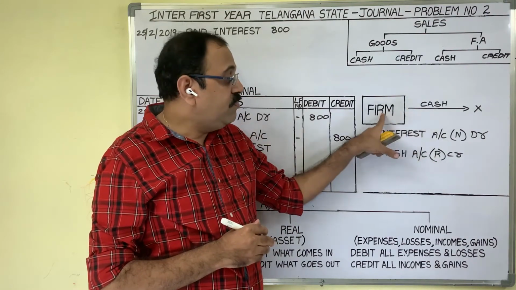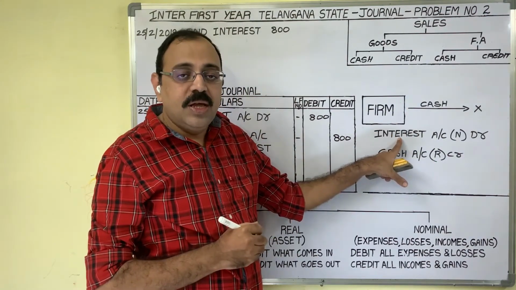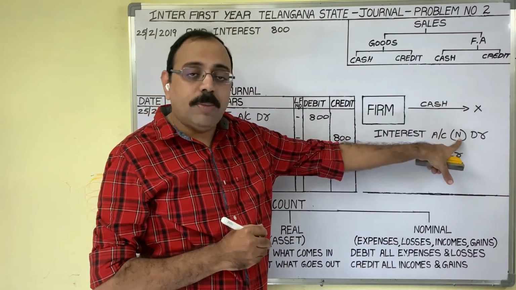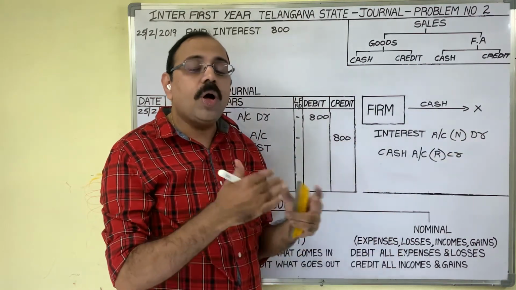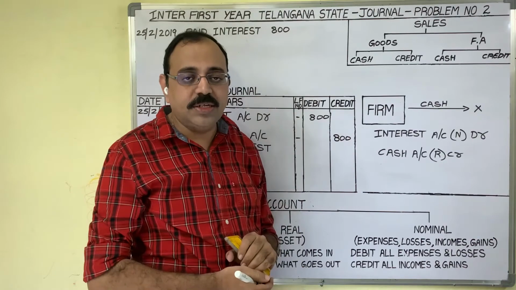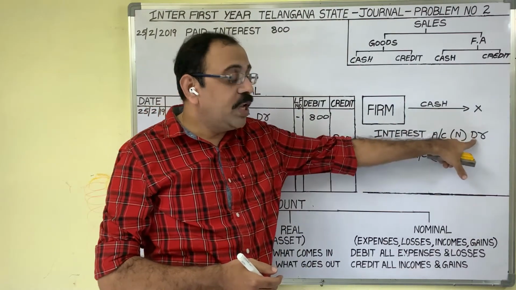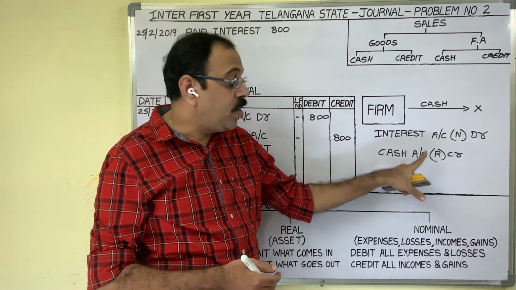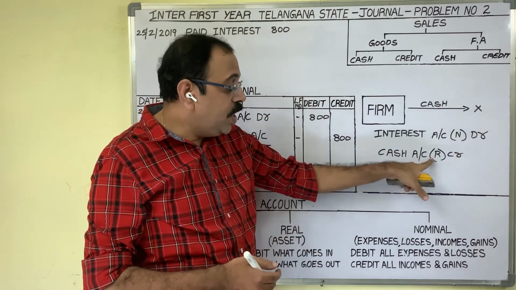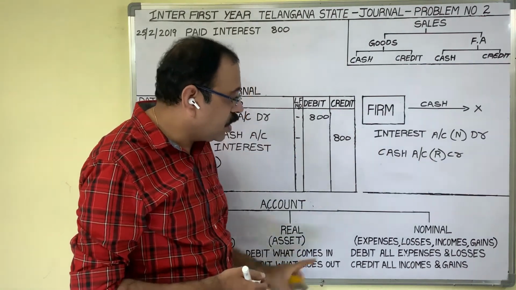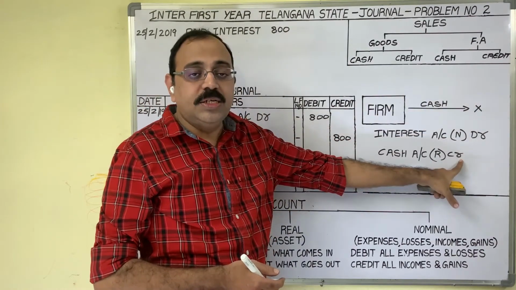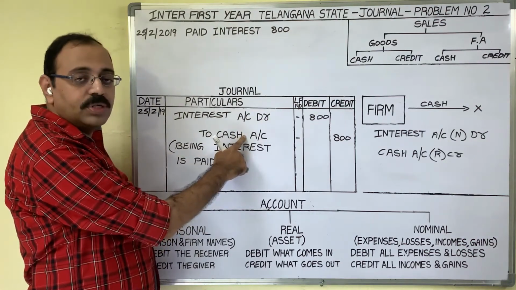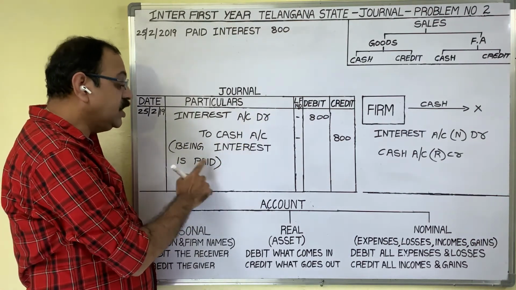Interest account. To the firm, this interest is an expenditure. Expenses come under nominal accounts. So, nominal account rule we should apply here. Nominal account rule is debit all expenses and losses, credit all incomes and gains. As it is expenditure, we should debit interest account. Second one, cash account is a real account because cash is an asset. Real account rule is debit what comes in, credit what goes out. Cash is going from the firm, credit it. Then final entry is interest account debtor to cash account. Narration: being interest is paid.